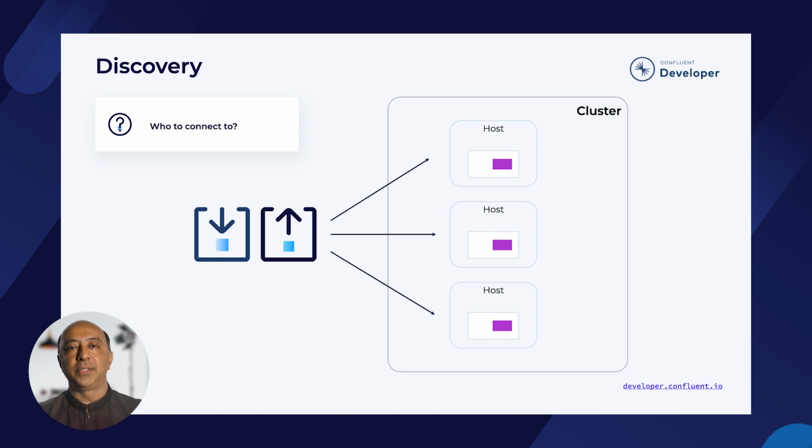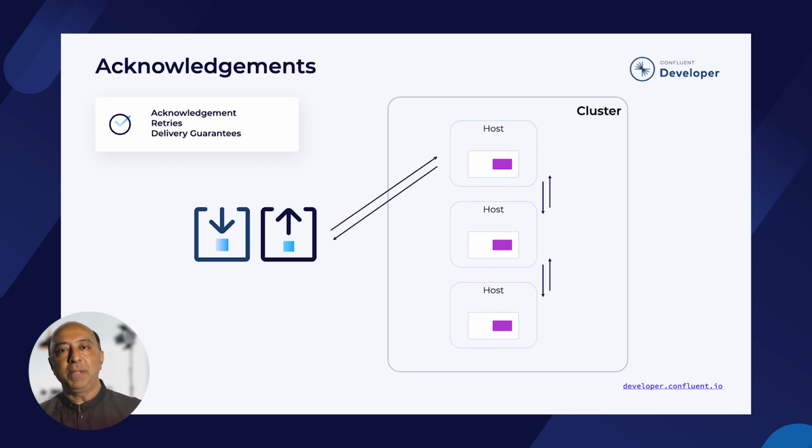If we allow clients to connect to any host, we would definitely gain performance, but the synchronization between the hosts would quickly become very complex. What about the response back from the cluster? That is, do we get acknowledgements? Do we get acknowledgements back when all the copies are written, or just one? The application needs to know this in order to handle retries. On the subject of retries, clients also need to be aware of what delivery guarantees they get. Is it exactly once, at most once, and so on.